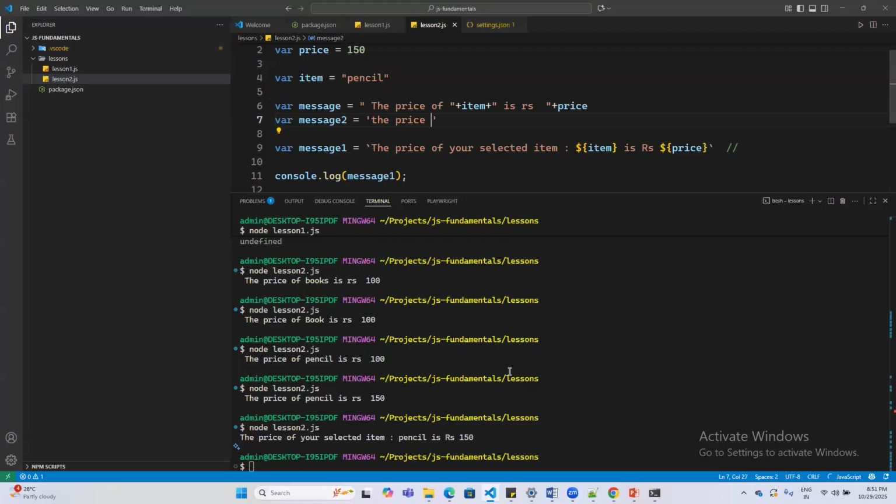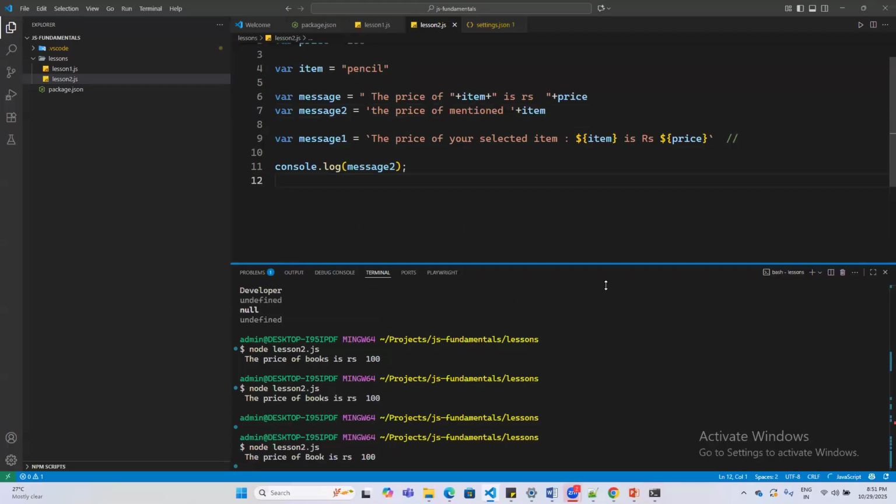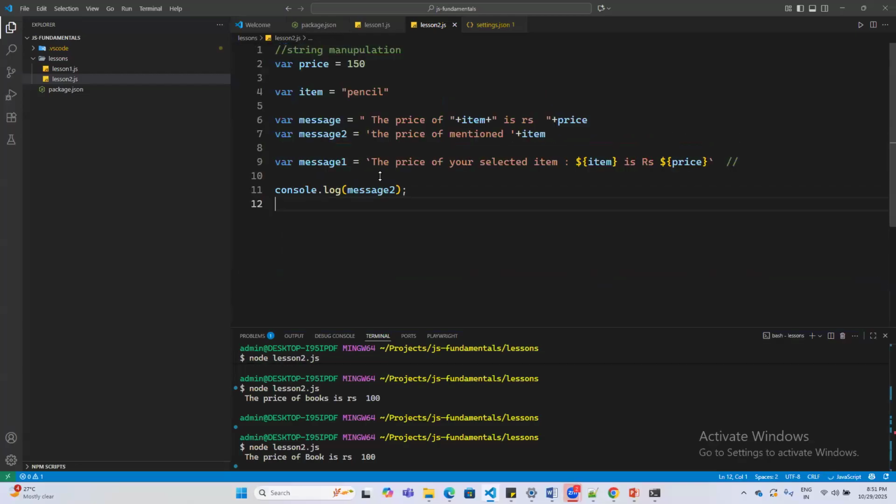I was writing this message one, but I somehow didn't get the output the way I wanted. The simple thing will be this character that you see, right? Are you familiar with this character, tilde, that you see on the screen? If you press shift and this button, you see a character tilde.